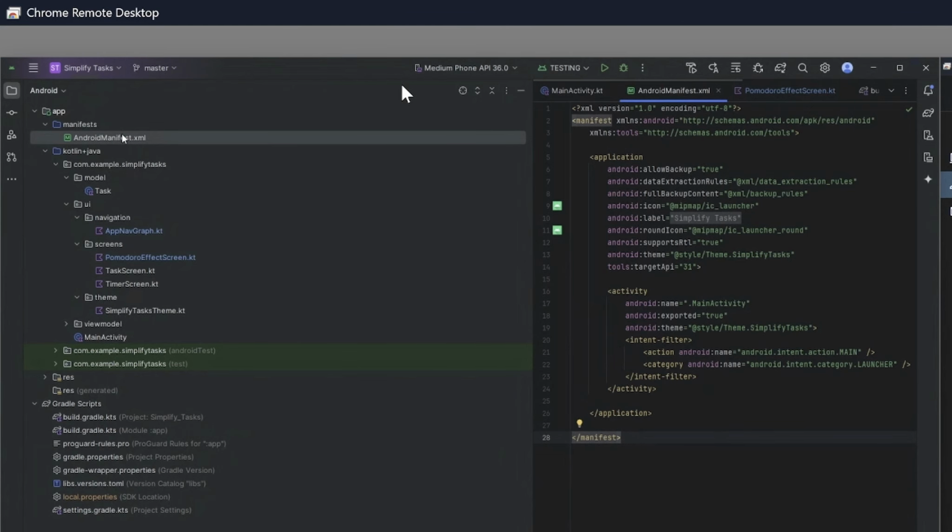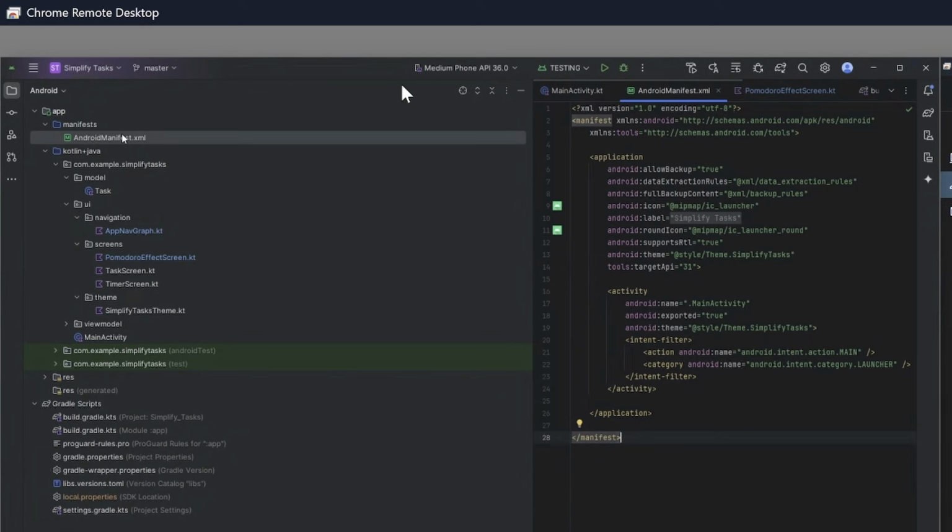Alrighty, now that we are set up within our Android Studio environment, I just want to briefly mention that this is currently being remote shelled or remote desktoped in via the Google Chrome application. The reason for this being is Android Studio is just very performance heavy. My local machine isn't able to run it very well, and even my desktop, which is currently being showcased here, still has a lot of different performance issues. This could be related to restrictions within Java/Kotlin itself, or even more so how, as a beginner, I have developed this application. So I just want to have that out front, just so that we're aware of that.